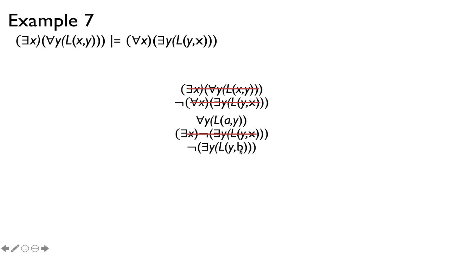And then cross that off. And then bring in the negation, distribute the negation inside. So for all y, not L of yb, cross it off. And now we're going to apply the universal rule to this. This is true for all y, so it's certainly true for a particular y, for example b. So if I put a b here, you have LAB. If I put a b here, I have not L of yb. So there it is. There's our contradiction, and we can close that tree.